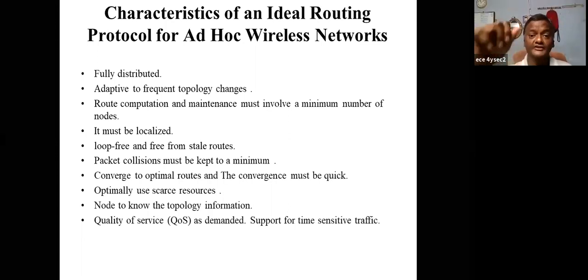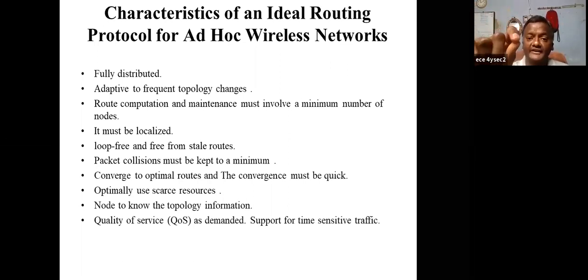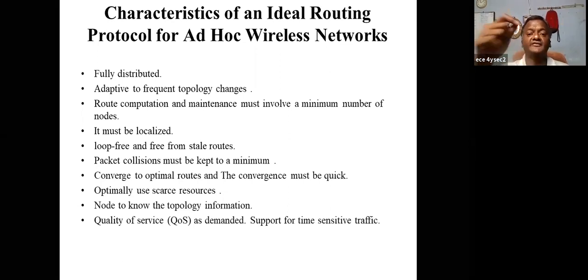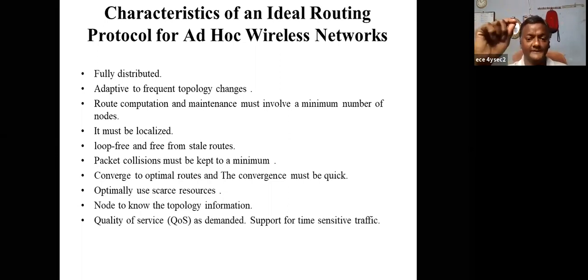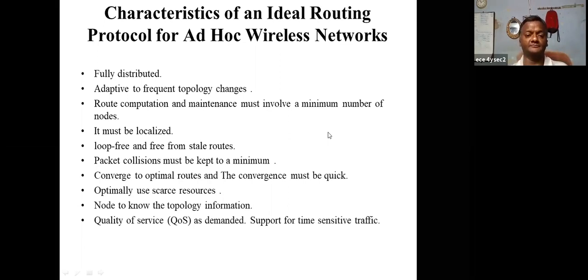Next is, suppose the system changes, the node changes, the node is in mobility. Node mobility causes topology changes. If the topology changes, it should immediately change to a stable topology while you are entering a particular place, so convergence must be very fast. Next, route computation and maintenance must involve a minimum number of nodes, as the ad hoc network size is very small.